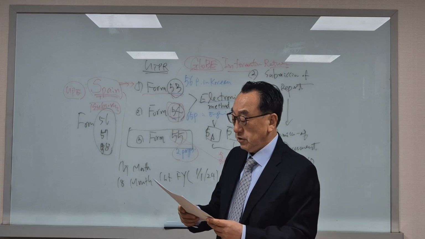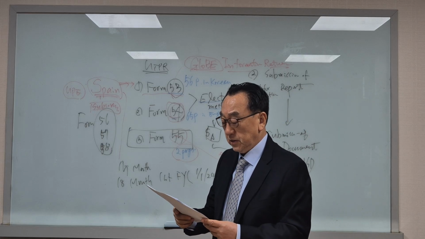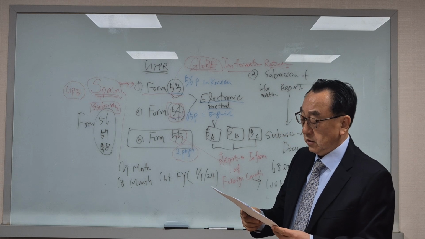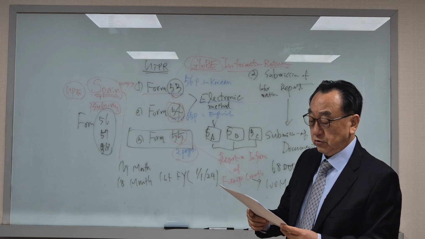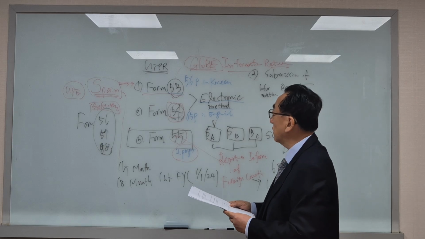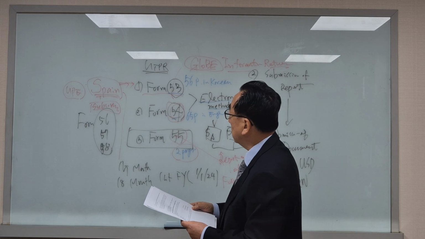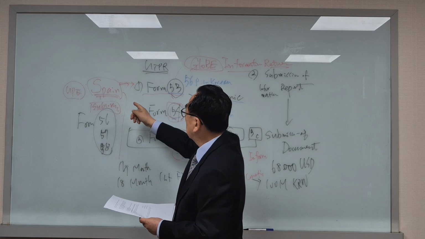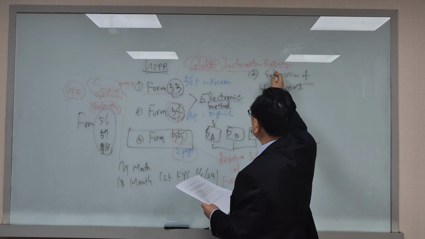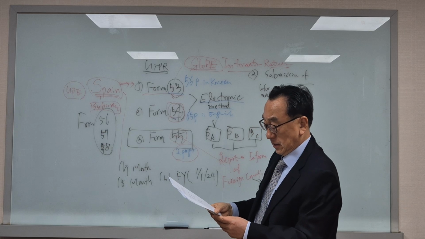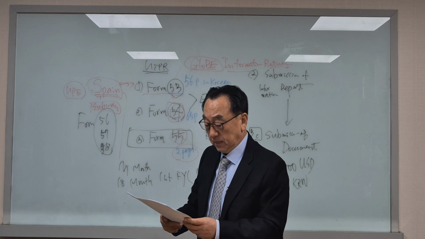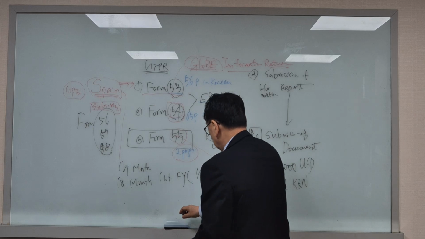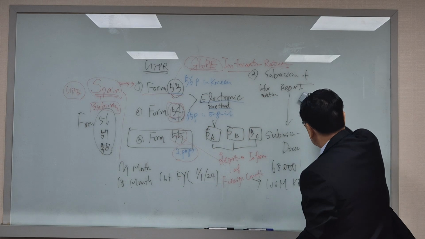The Korean constituent entity must submit the report on information of the foreign constituent entity, Form number 55, to the tax office by the filing deadline, when the foreign constituent entity files the global information return. Okay, and the deadline is, as I mentioned before, the deadline is